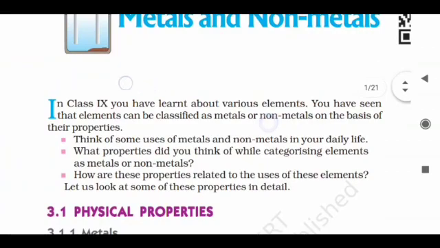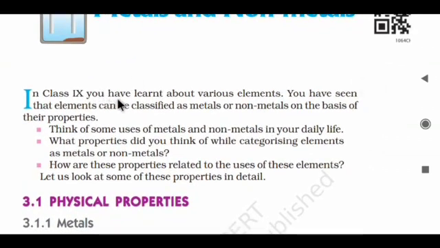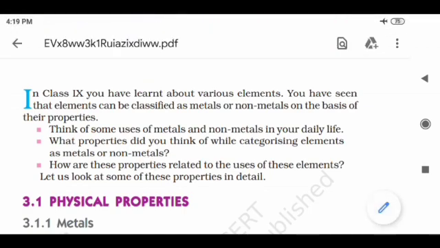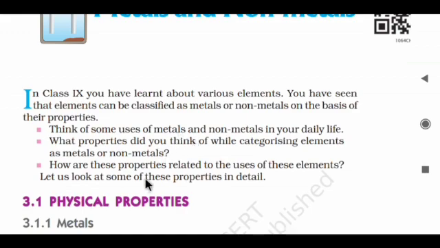Let's start our chapter with the introduction. In class 9, you have learned about various elements. You have seen that elements can be classified as metal or non-metal on the basis of their properties. Think of some uses of metals and non-metals in your daily life. What properties did you think of while categorizing elements as metal or non-metals? On the basis of which properties are you classifying a substance into the metal and non-metal group? How are these properties related to the use of these elements? Let's look at some of the properties in detail.